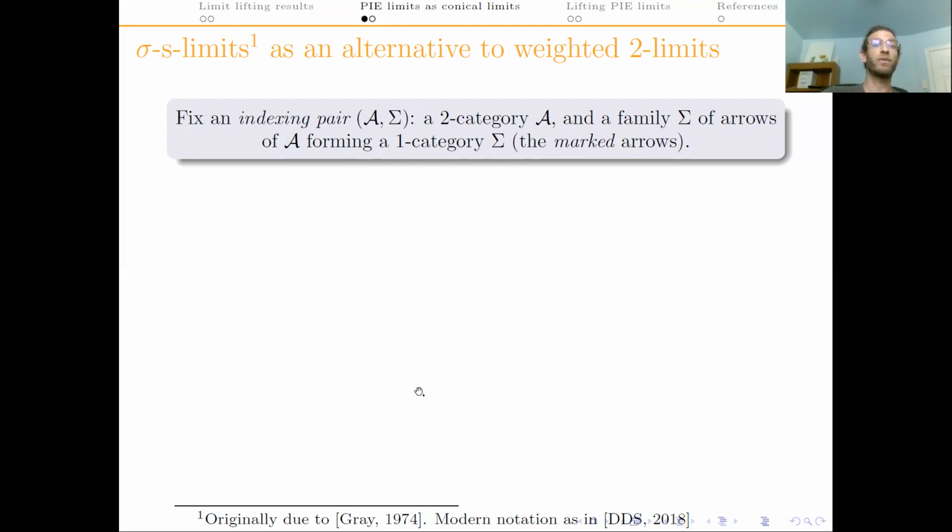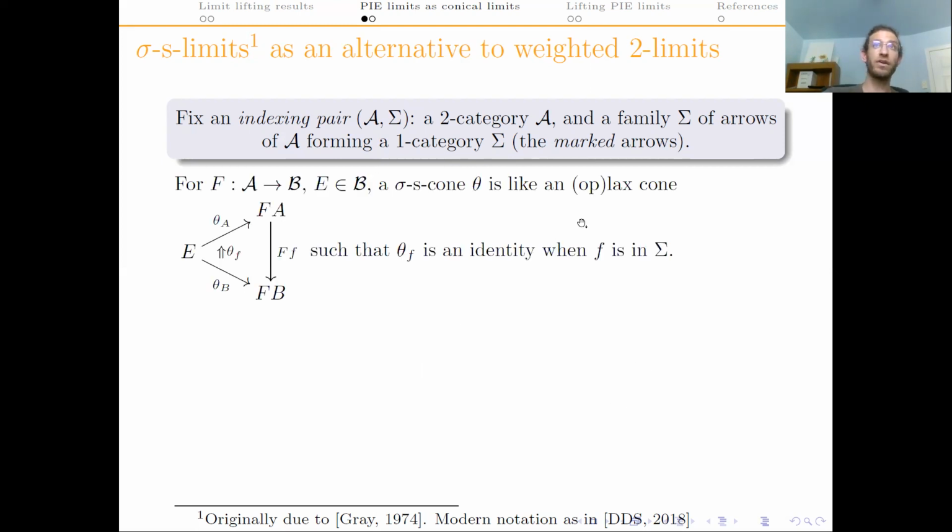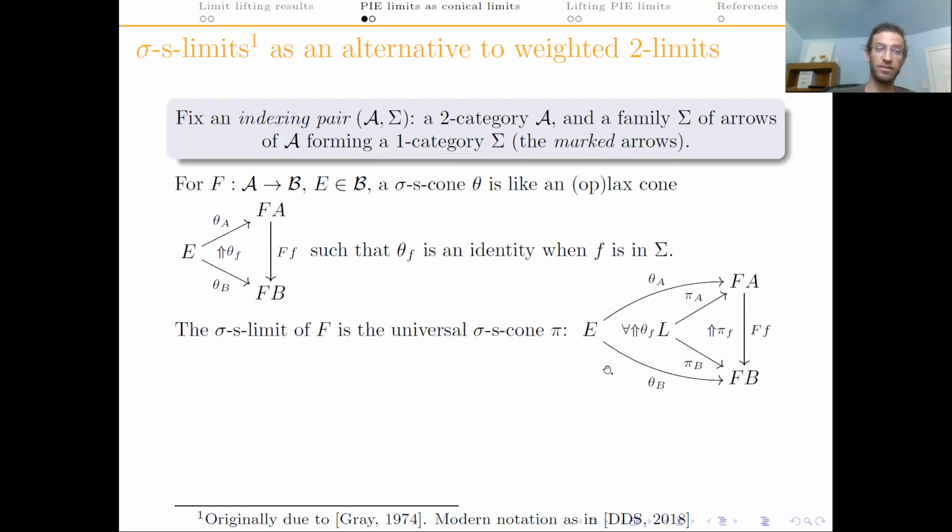So we fix a family of arrows of a two-category. We call those the marked arrows, and we consider only the lax cones such that these structural two-cells are identities when f is marked. Remember, there was one of these two-cells for each arrow in A. So now we ask some of them to be identities. A sigma-S limit is, of course, a universal sigma-S cone.